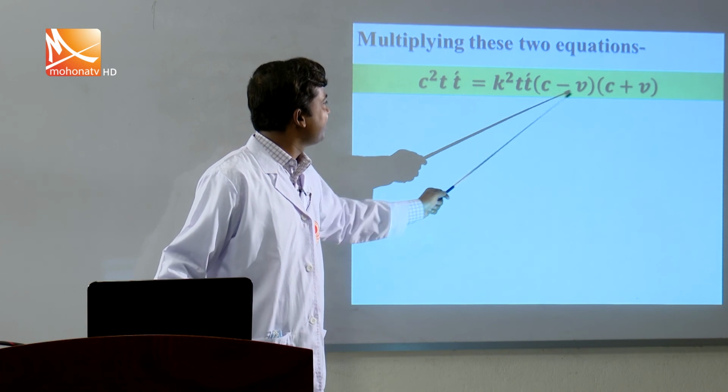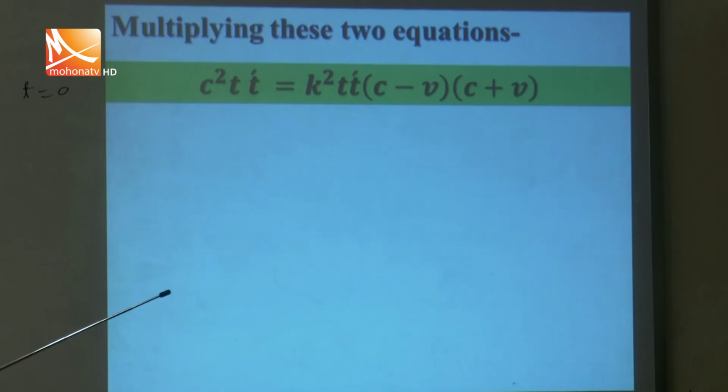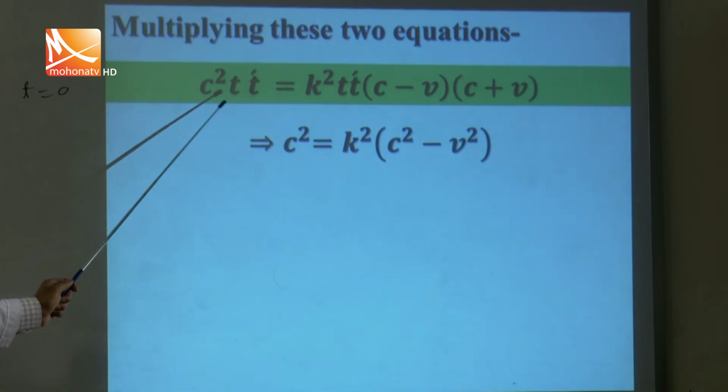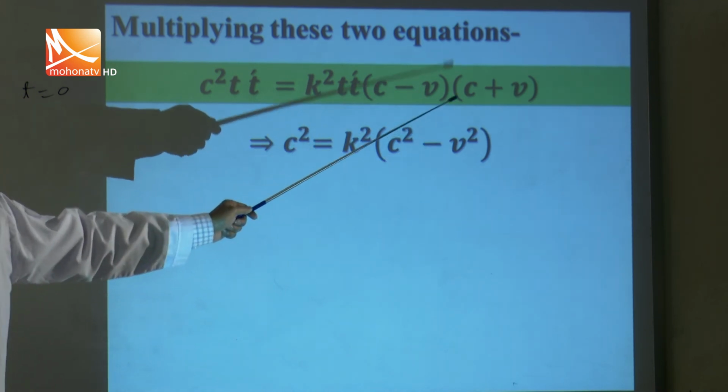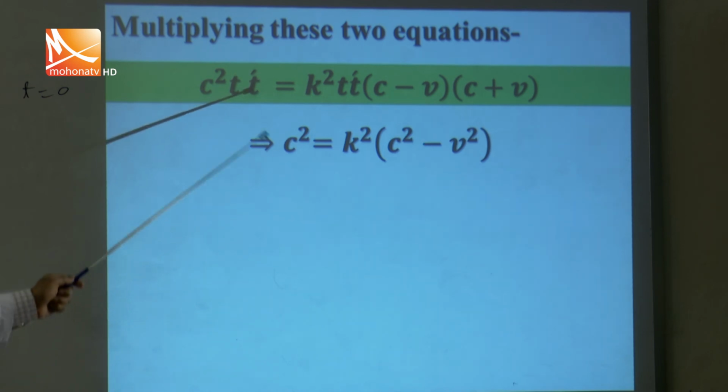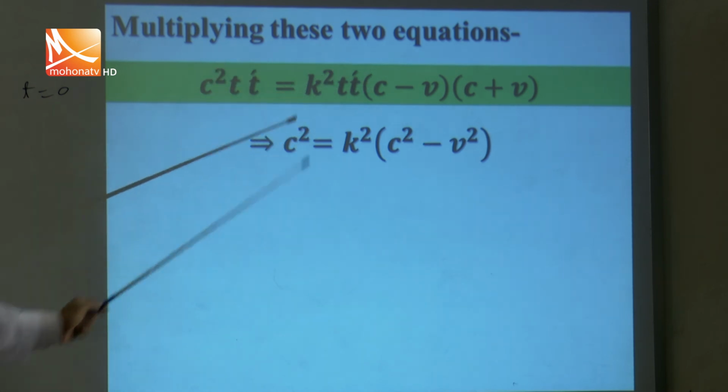You know that (c - b)(c + b) gives another formula, so you can write c² = k²(c² - b²), a minus b into a plus b. This is a simple relation, and cancelling tt' from both sides,